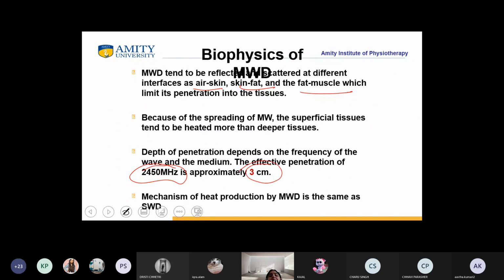Now the mechanism of heat production is the same as that of the shortwave diathermy. Can you please tell me how does the shortwave diathermy produce heat? Students, do you know?